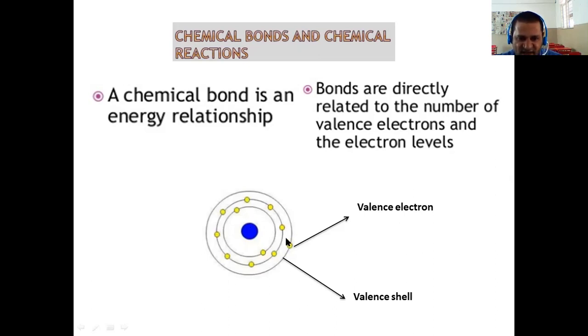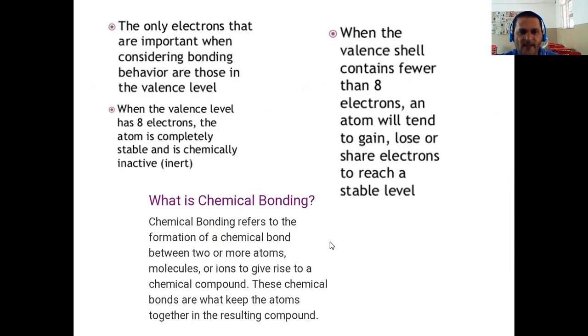If this atom loses the electrons in its valence shell, or outermost shell, it can become a stable configuration, which means it will not undergo any further reaction. That is the basis for the formation of a chemical bond.